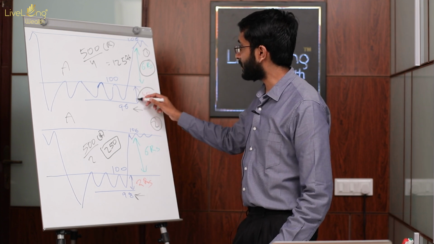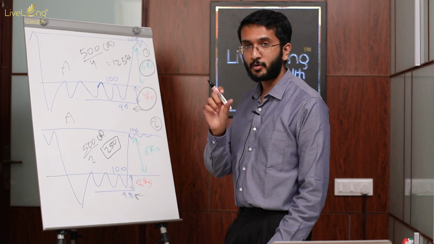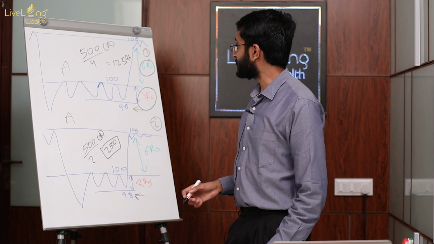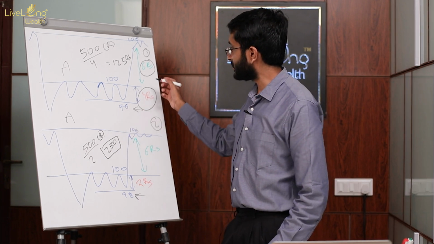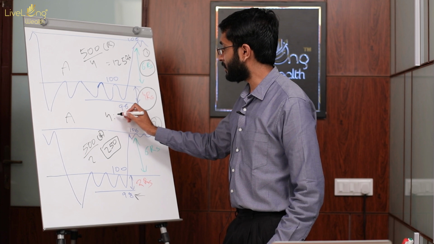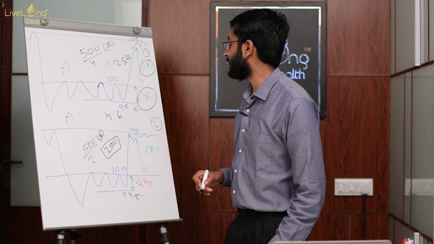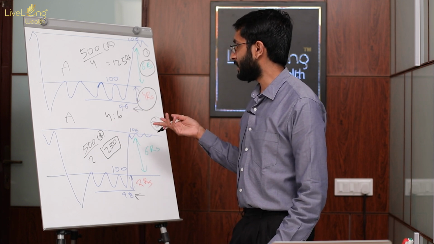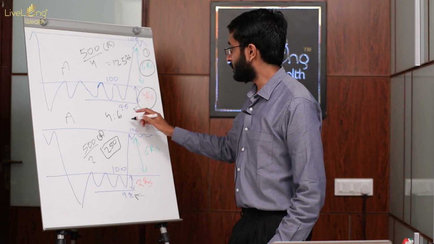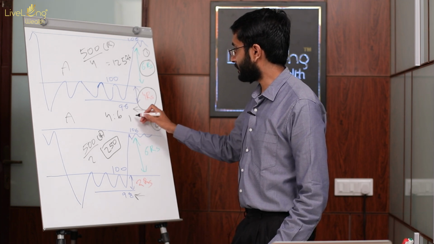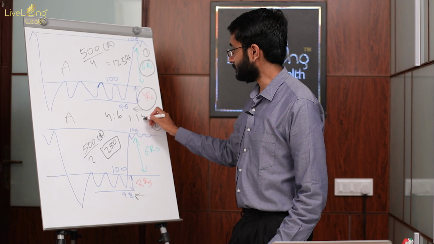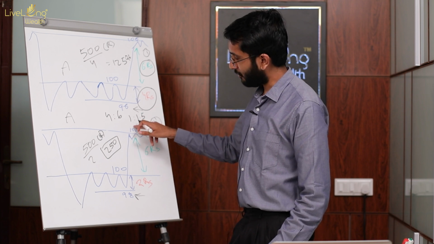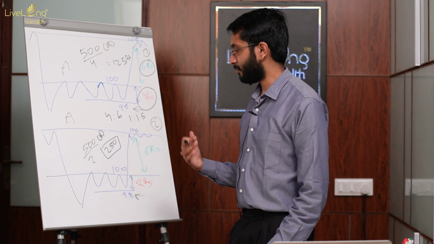How much are we putting at risk? 4 rupees per unit. So our risk reward ratio in this case is: risk is 4 rupees and the reward we are looking for is 6 rupees, which is 2 by 3, which is a 1:1.5. So you're risking 1 rupee in order to make 1.5 rupees.